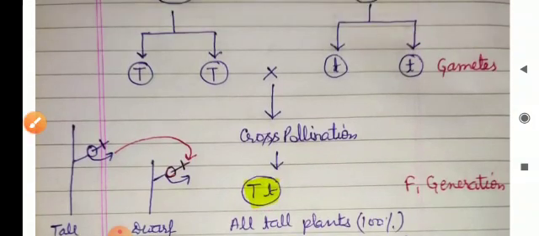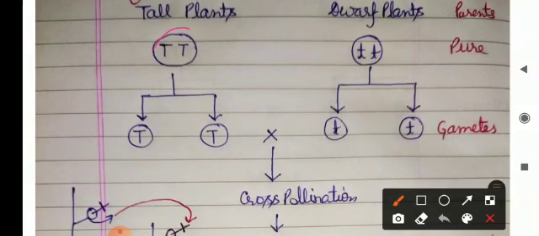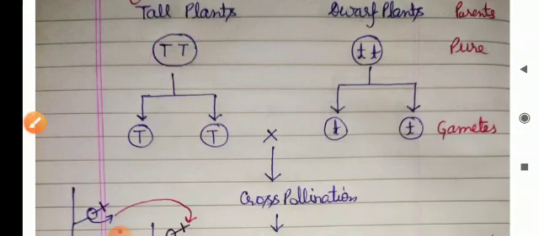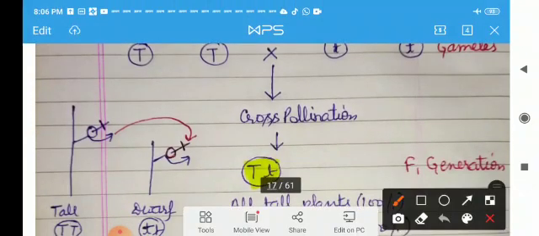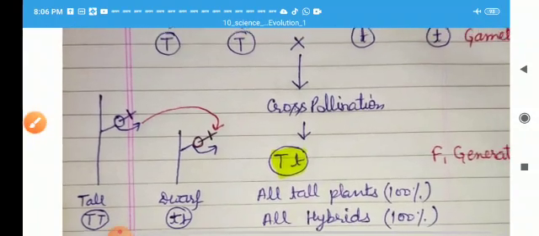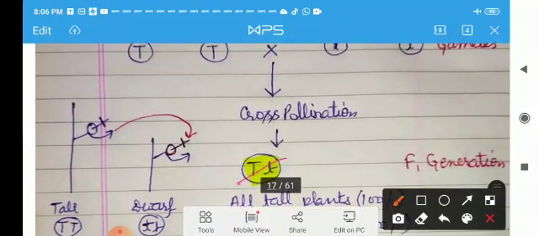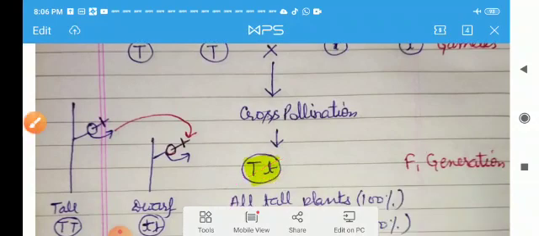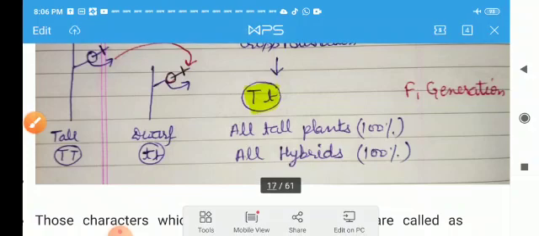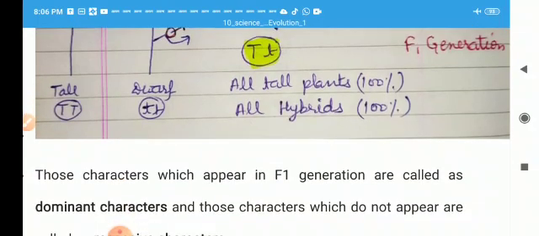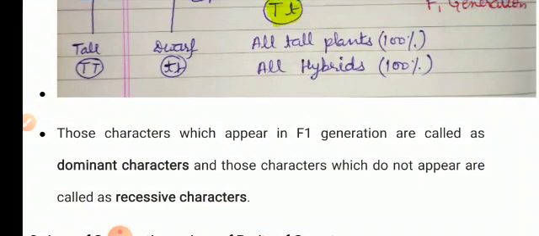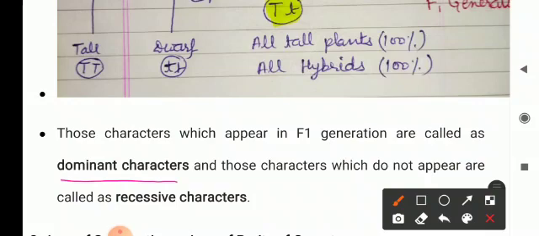But in this case, these are homozygous. This is also a tall plant, this is also a tall plant, but this is homozygous, this is heterozygous; this is pure, this is hybrid. Now those characters which appear in the F1 generation are called dominant characters, and those which do not appear in the first generation are called recessive characters.